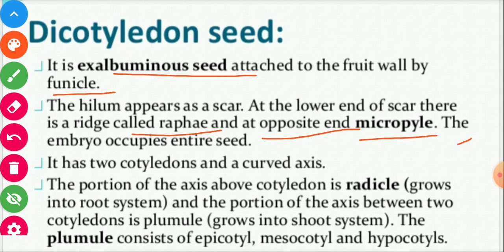The embryo occupies the entire seed. It has two cotyledons and a curved axis. The portion of the axis below the cotyledons is the radicle, which grows into the root system, and the portion above the cotyledons is the plumule, which develops into the shoot. Plumule consists of epicotyl, and the axis has mesocotyl or hypocotyl. This is a description of dicot seed.